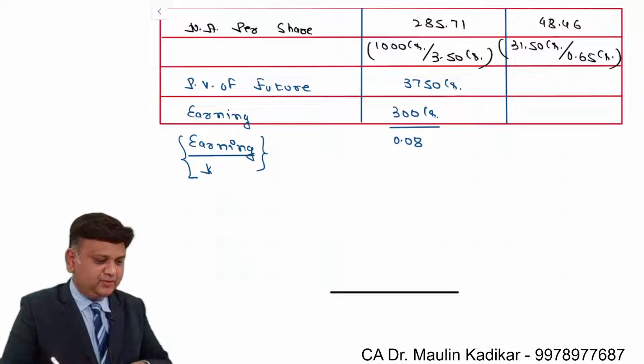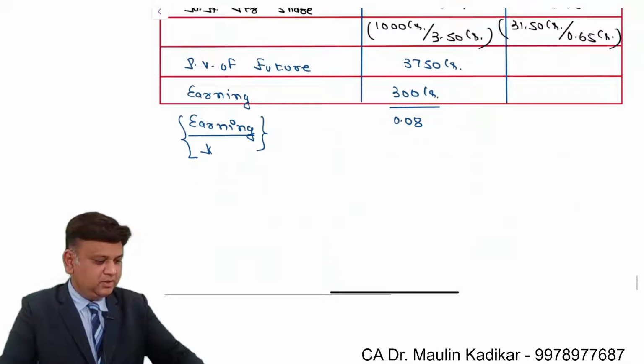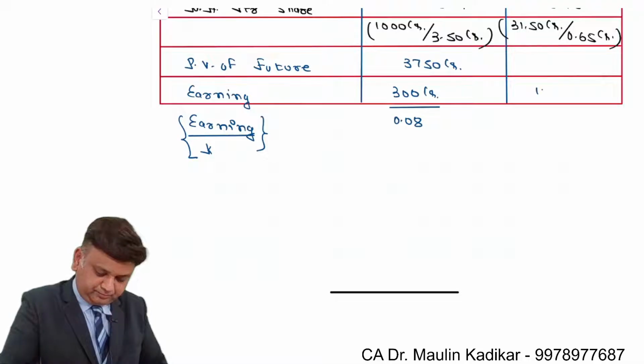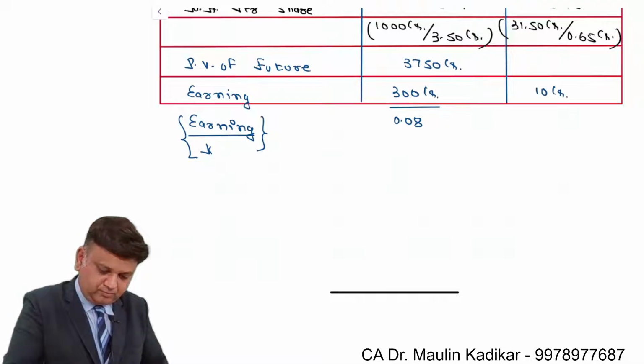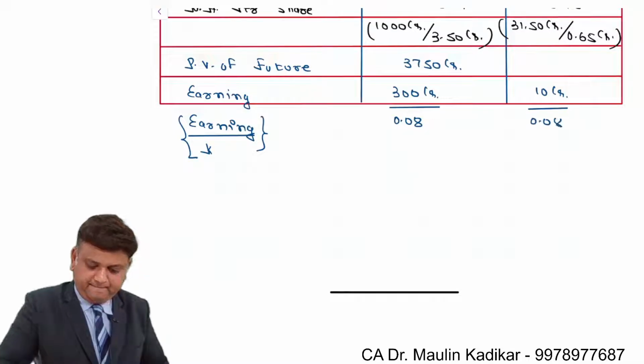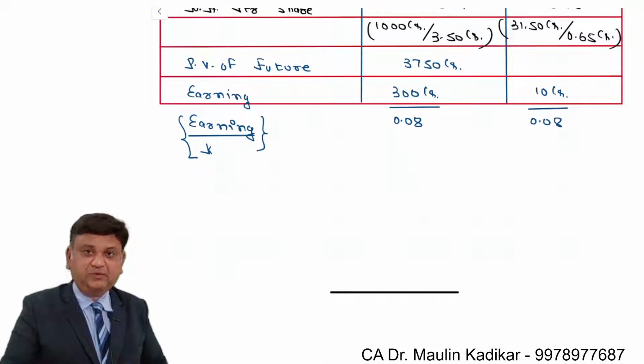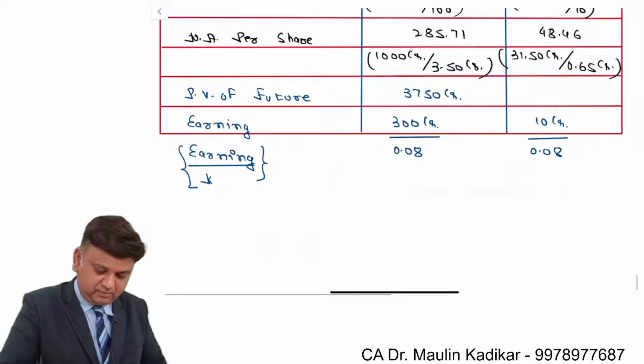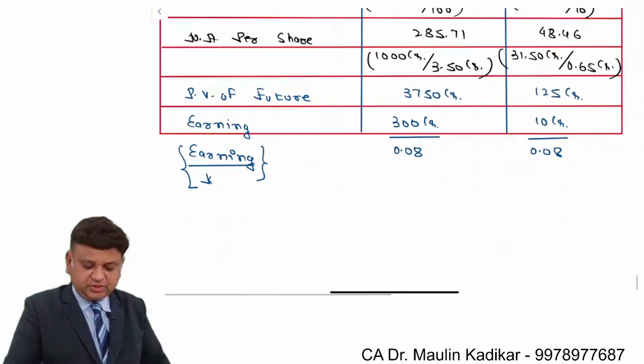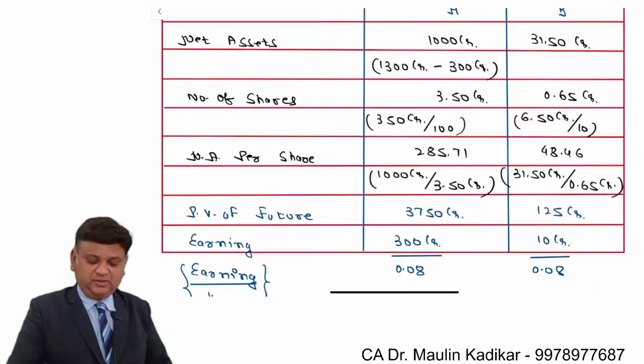And for the next one, it is 10 crore divided by 0.08. That comes to 125 crore. So this is the present value of the future earning.